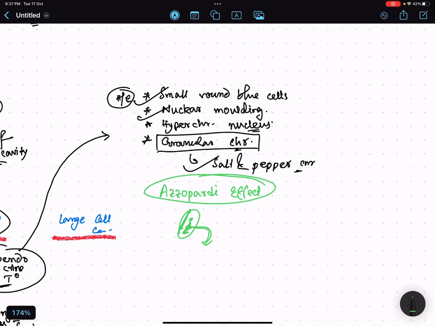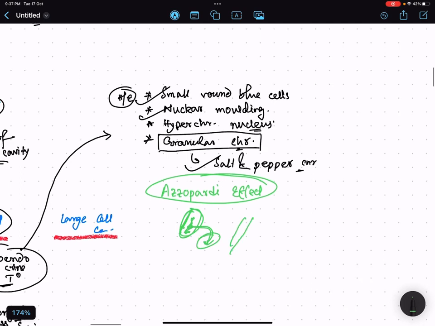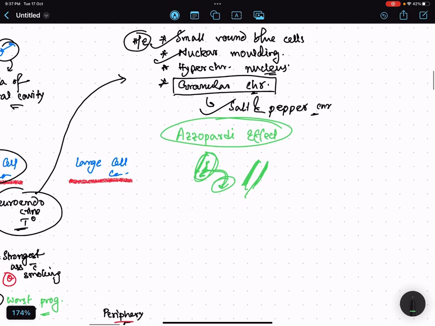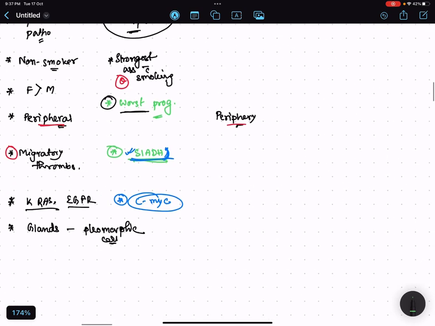So the DNA is leaking out from the tumor cells, and this DNA stains the vessel wall, which appears basophilic. Okay, that is important. That is small cell carcinoma.